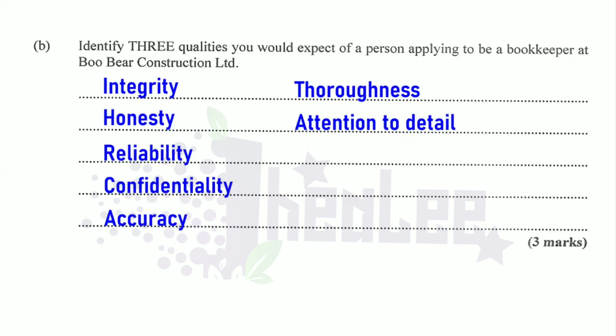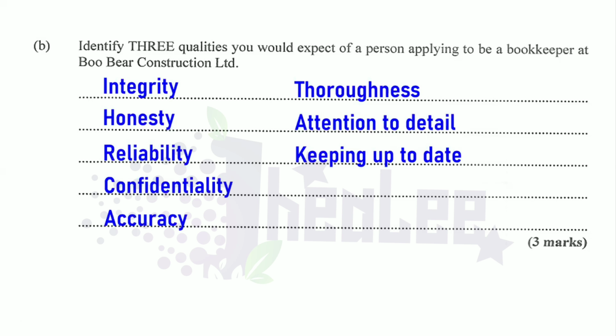So these are some qualities that we expect of a bookkeeper. So if you are applying for a bookkeeper's job, these are the qualities that your employer will be looking out for. And another one to add to the list is that the bookkeeper must be keeping up to date. So those are some qualities of a bookkeeper.